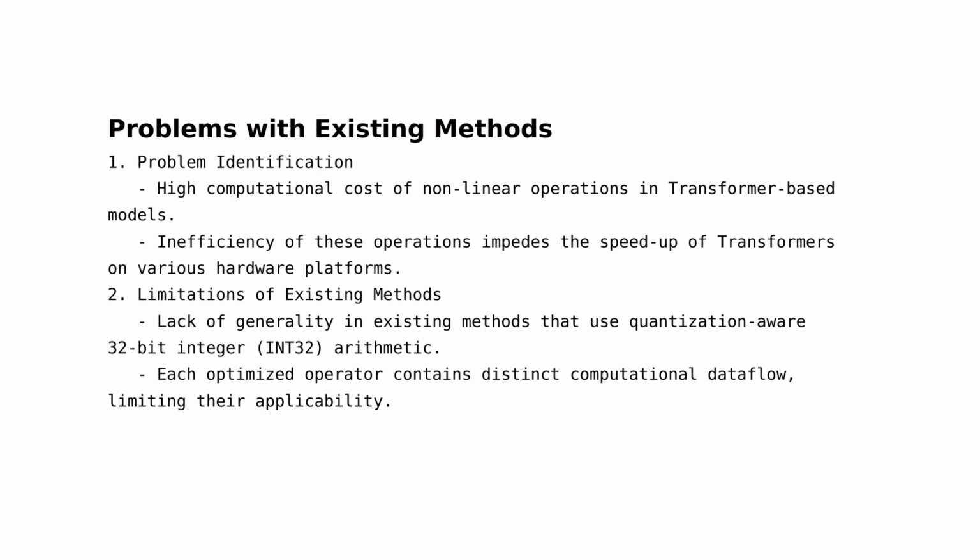These methods approximated nonlinear operations using quantization-aware 32-bit integer int32 arithmetic, but each optimized operator contained distinct computational data flow, limiting their applicability. Additionally, the existing LUT approximation framework, NN-LUT, contained numerous parameters that were independent of the input data range, leading to resource wastage.